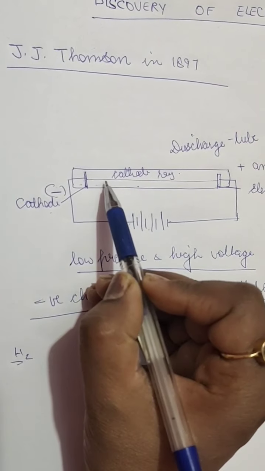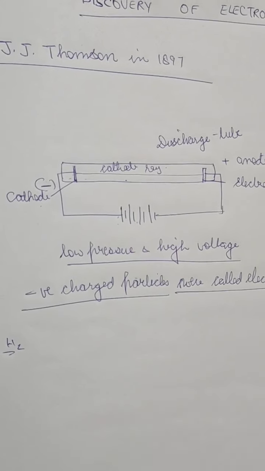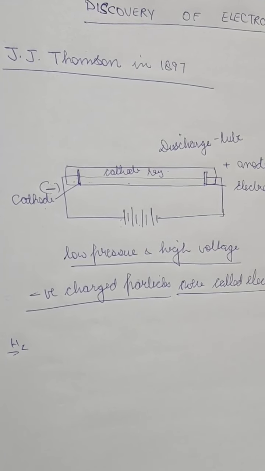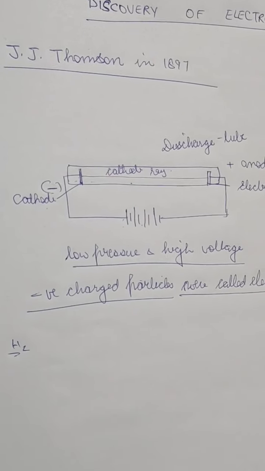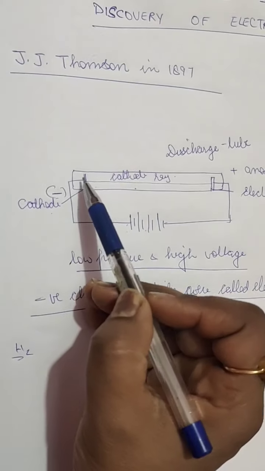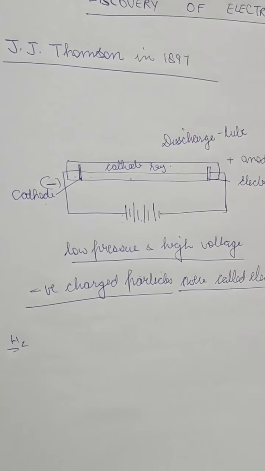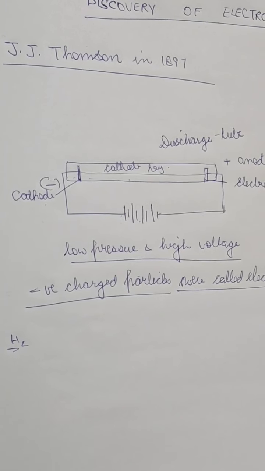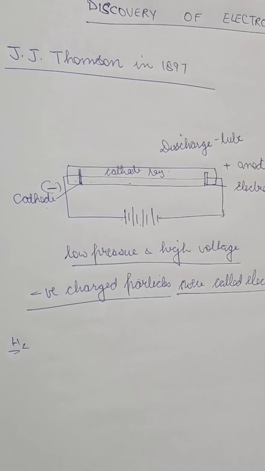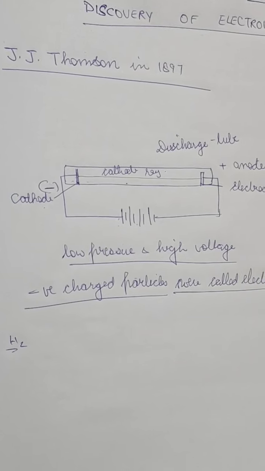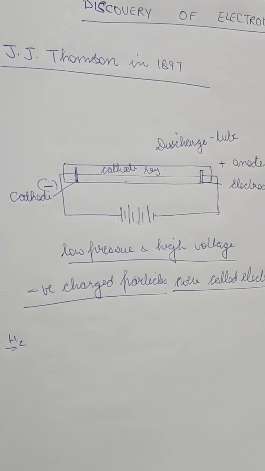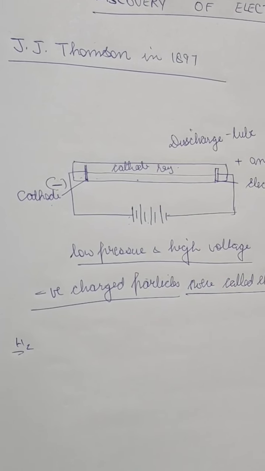So because the hydrogen gas was filled in this, very little gas at a very low pressure, and a high voltage battery was connected to it. The atoms of hydrogen have electrons in them, and those electrons were moving from this end towards this end. So the high electrical voltage pushes, and some electrons from the atoms of the hydrogen gas were moving out. Not the atoms, only some of the electrons from the atoms were moving out. These fast moving electrons were forming a cathode ray.